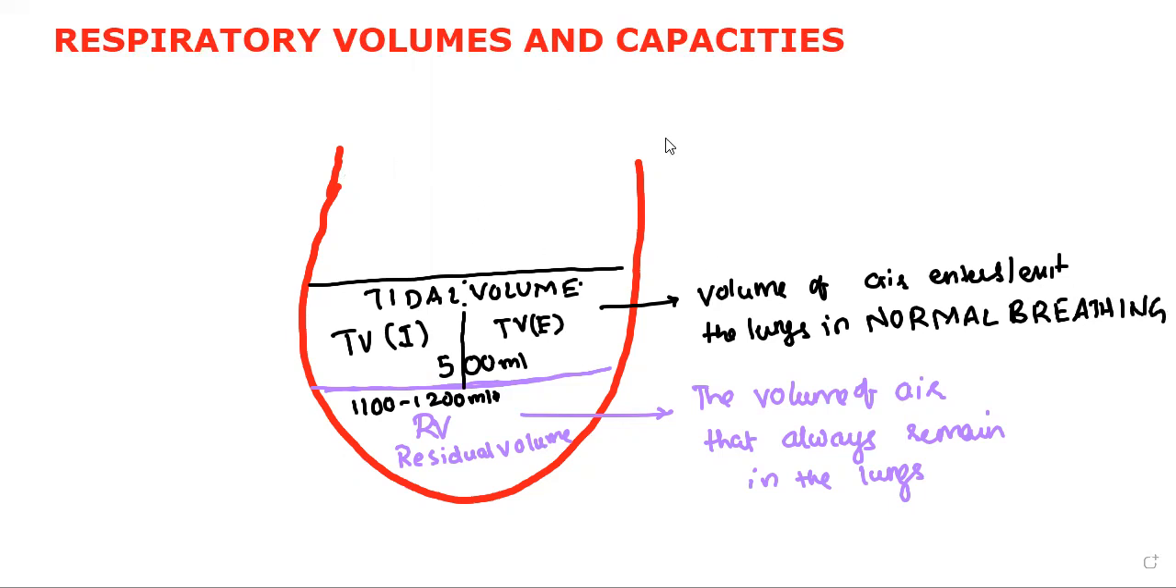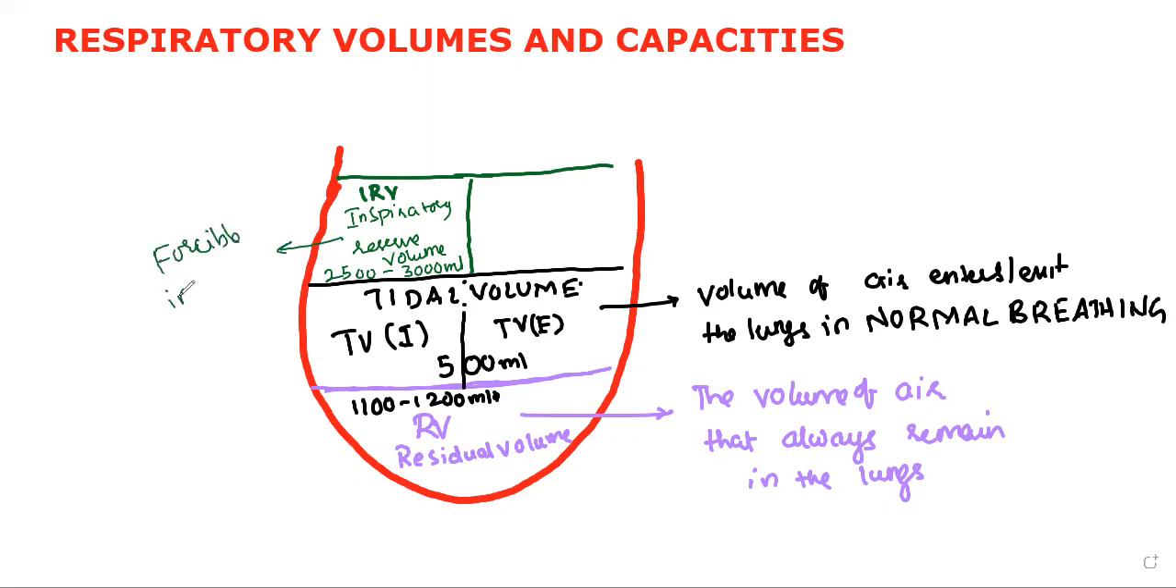Okay, next. The volume of air that enters into the lungs by forcible inspiration. What do we say it as? Yes, very good. Inspiratory reserve volume. So how much is the inspiratory reserve volume? It is 2500 ml to 3000 ml. You need to remember it as forcible inspiration.